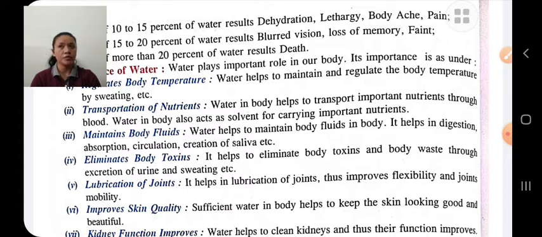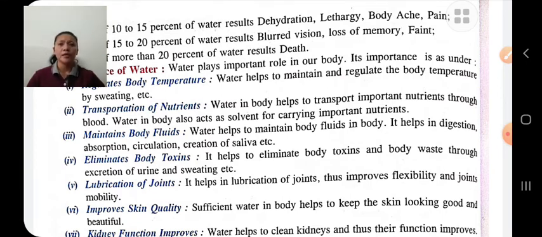Maintain body fluids. Water helps to maintain body fluids. It helps in digestion. If we take a proper amount of water, it helps in the proper functioning of digestive organs. There will be proper absorption, circulation, secretion of saliva, etc. Eliminate body toxins. If we drink sufficient water, it helps to eliminate waste products from our body in the form of urine, sweat, etc.